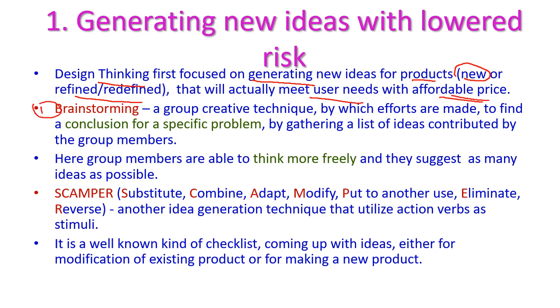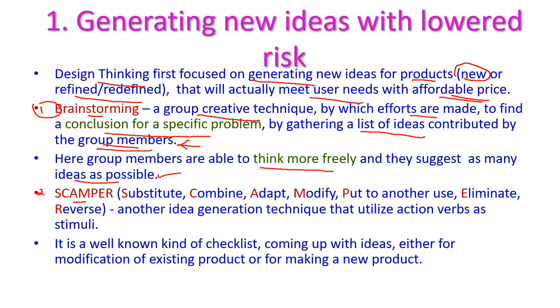The most popular idea generating techniques are brainstorming and scramble. First let us see brainstorming. It is a group creative technique by which efforts are made to find a conclusion for a specific problem by generating a list of ideas contributed by a group of members. Here a group of members will give their ideas by thinking more freely, and they will suggest as many ideas as possible.